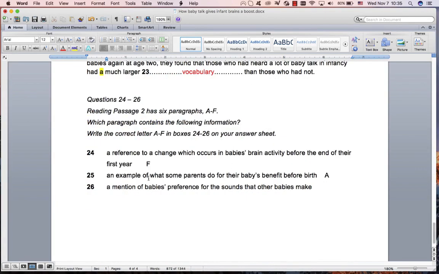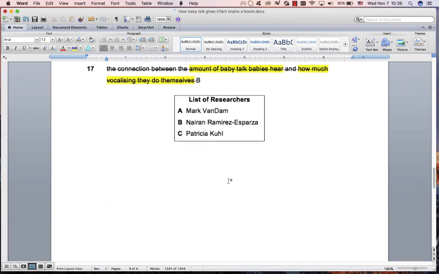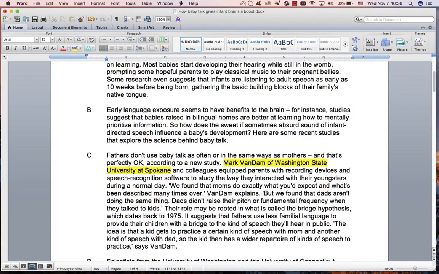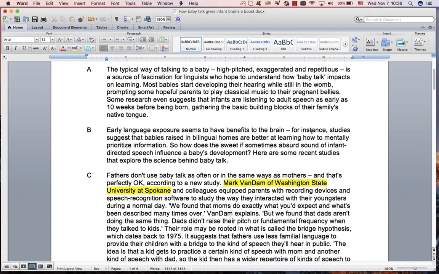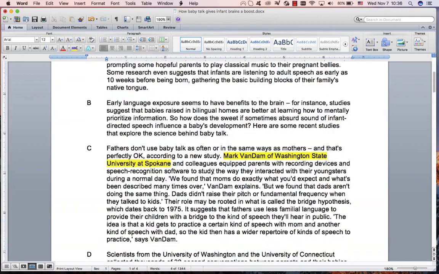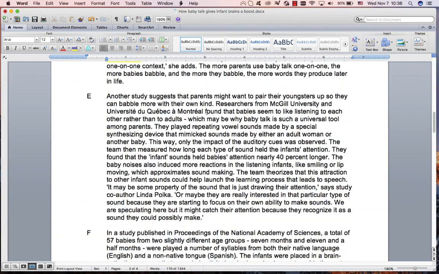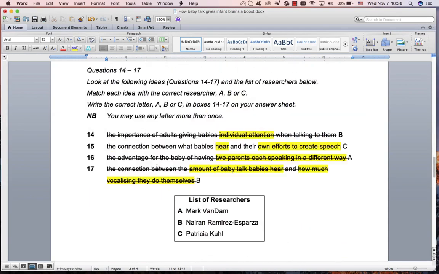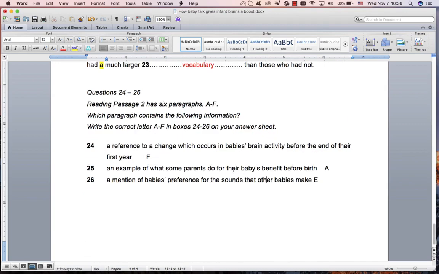Then the last one, a mention of baby's preference for the sound that other babies make. So it's probably B or E. It could be the other ones, but let's look at B. Studies, babies, bilingual, nothing. And E, the sounds that other babies make. Babies seem to like listening to each other rather than adults. To prefer other babies to each other. So that would be E. Not too bad. Okay, great.